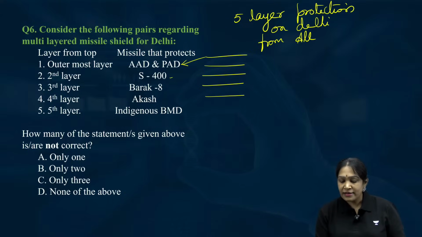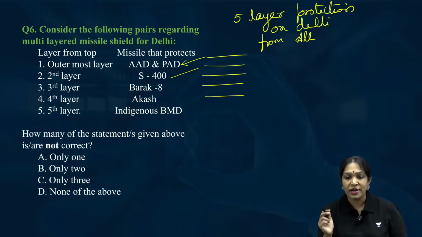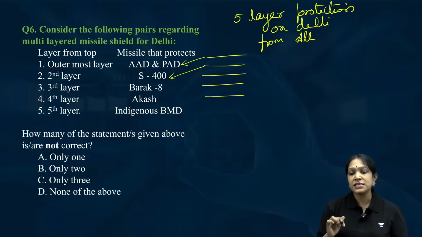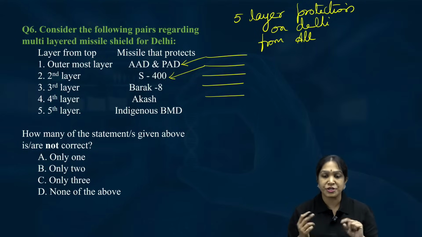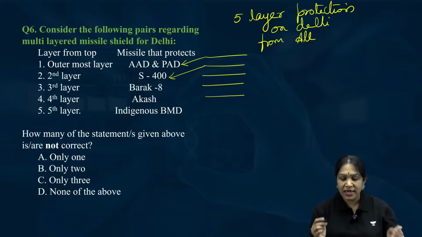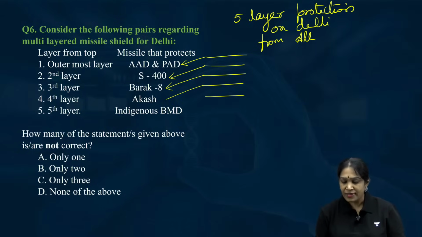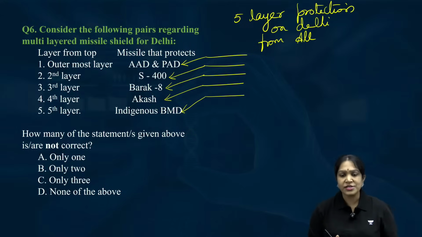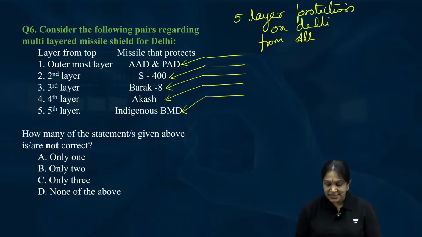The second layer is S400. This is something that we purchased from Russia, and this made the US unhappy about India because the US wanted us to purchase Patriot Pack or THAAD instead of this S400. The third layer is Barak 8, the fourth layer is Akash, and the innermost layer is again an indigenous BMD layer.